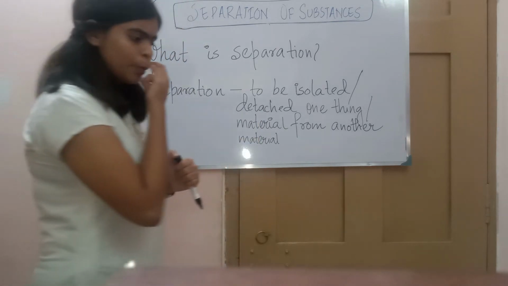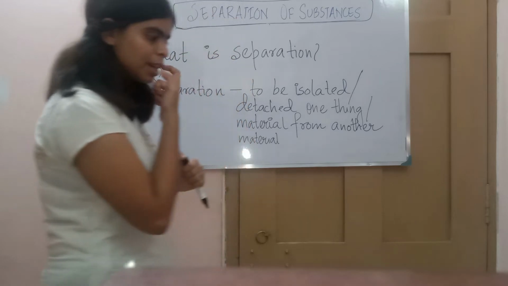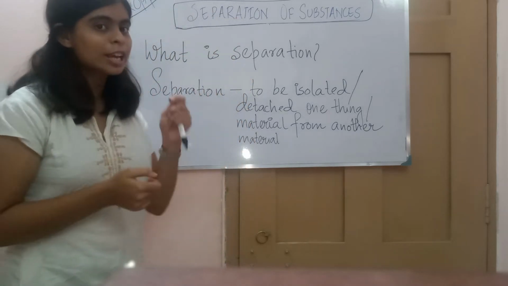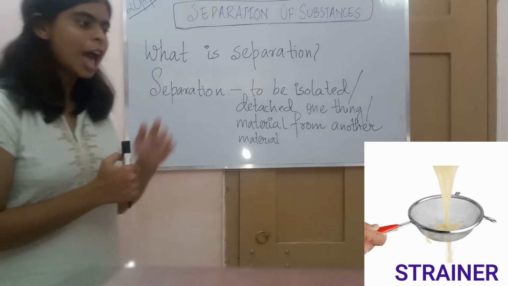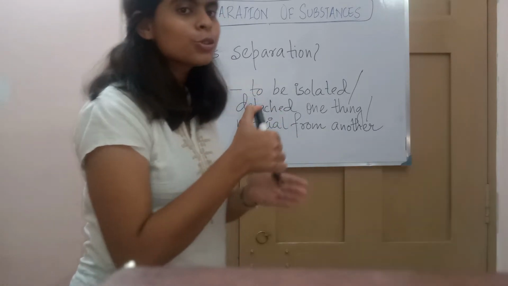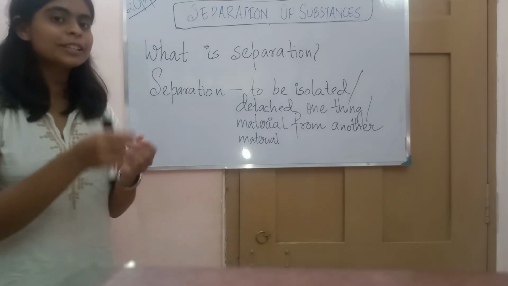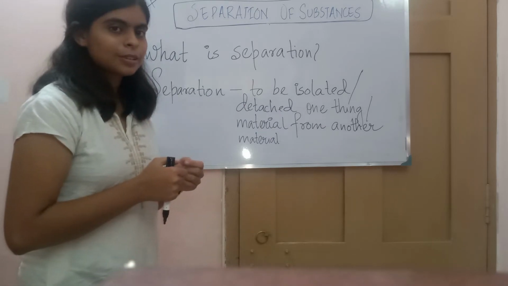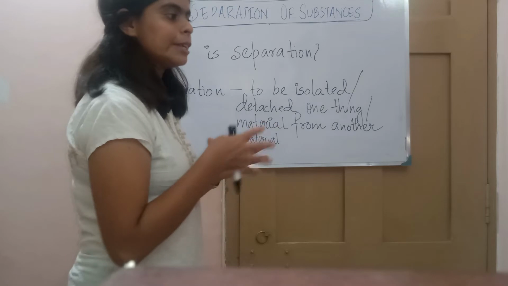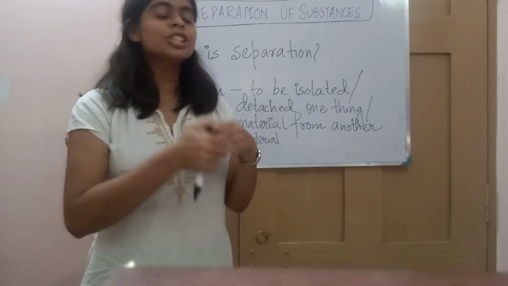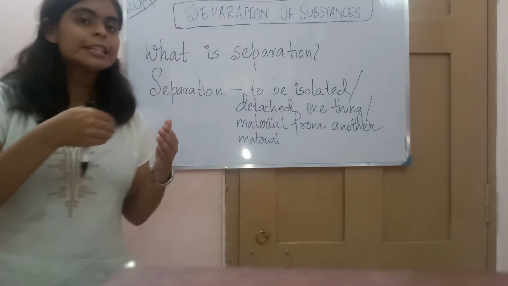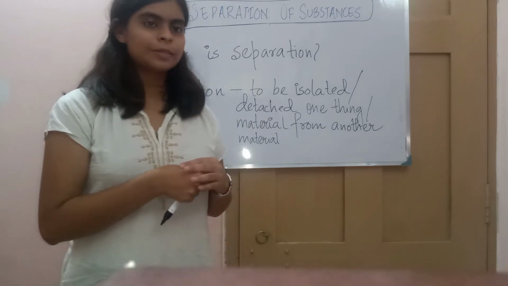Now see, while serving in a cup, what does she do? She takes a strainer, changni. With the help of the strainer, she separates the tea leaves. So what is she doing with the help of the strainer? She is separating the tea from the tea leaves.